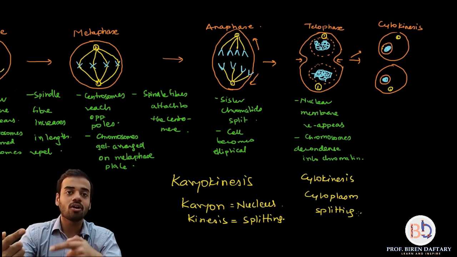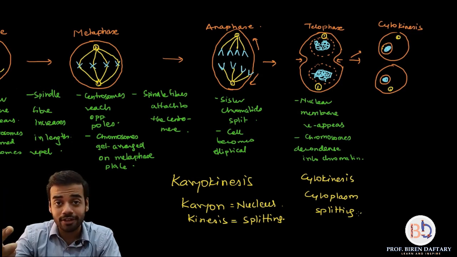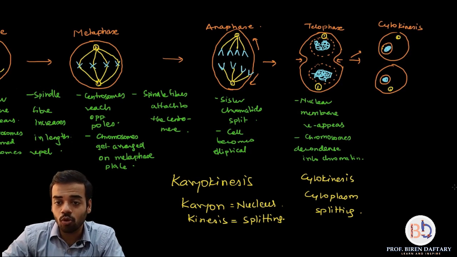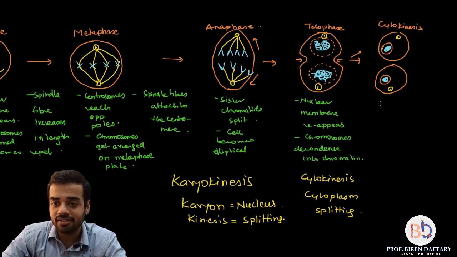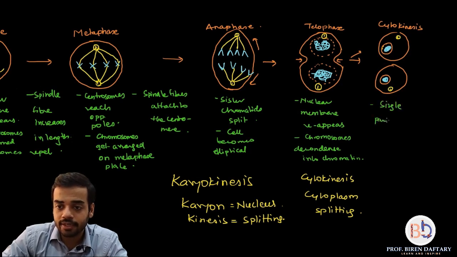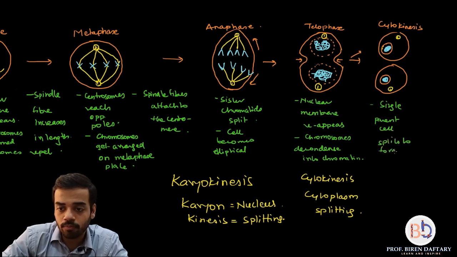What occurs first? Karyokinesis followed by cytokinesis. Is this clear? So what point should I write down over here? I'll just write down single parent cell splits to form two daughter cells.